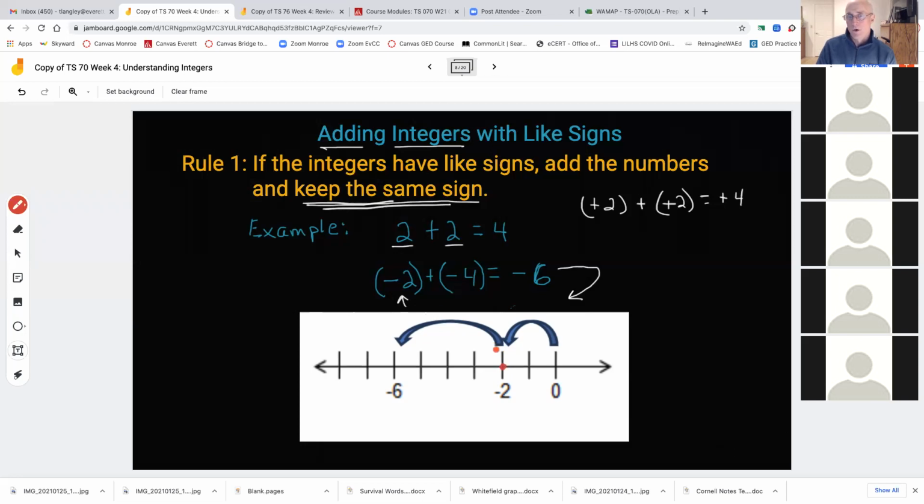Plus -4 means I'm going to go 4 this way, all the way to here. That's why I've got my blue arrow here. We'd start at -2 and go another -4 and get to -6 on a number line. But the general rule is when you're adding, if you have the same signs, just add them up and keep the sign that you have.